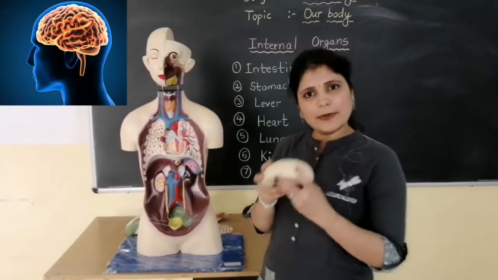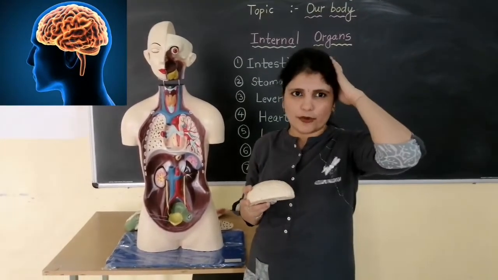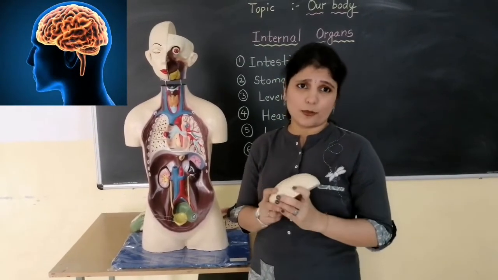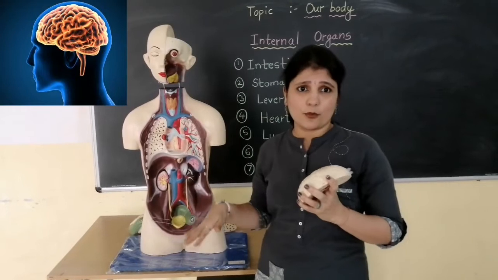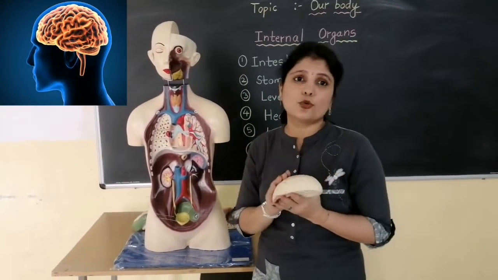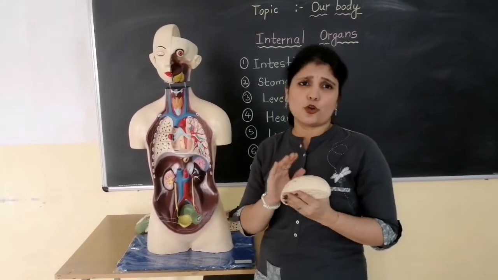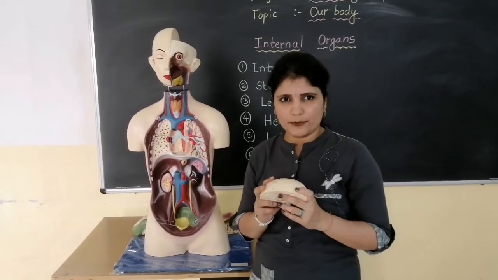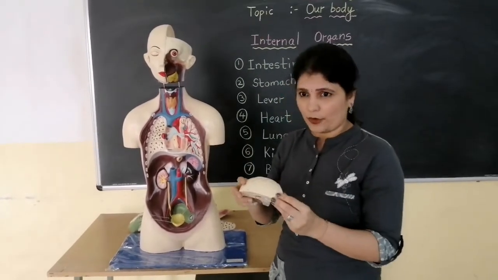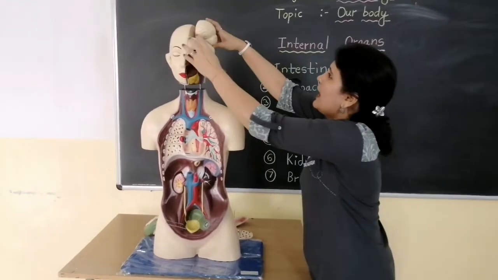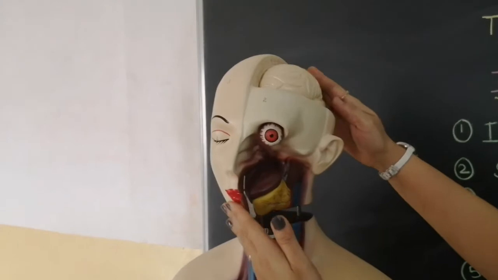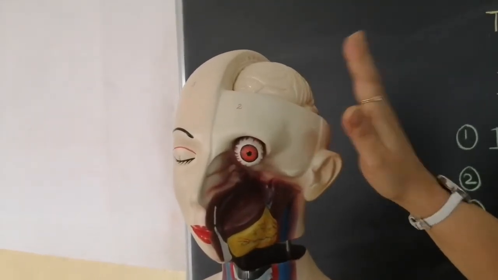You know very well that the brain is placed in the head part of our body. Okay. And what is the function of the brain? The brain controls our body. Whatever function is done by our body, whatever activities are done by the different parts of our body, it is controlled by the brain. And that is the reason it is also called the control unit of the body. Okay. So now let us see where exactly it is placed in our body. So it is placed in the head part of our body. Like this it is placed. So this is the brain.